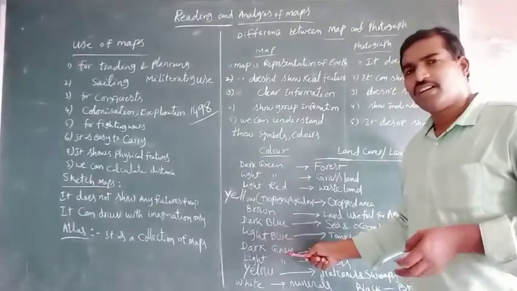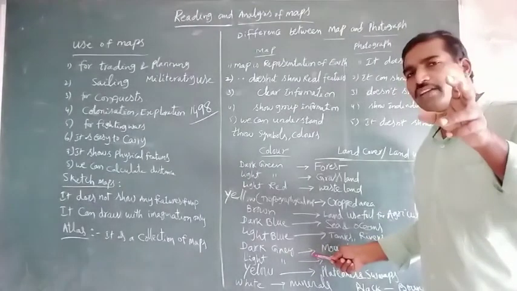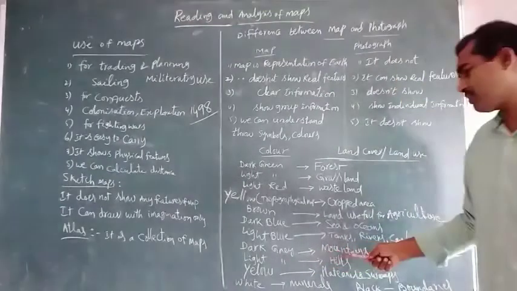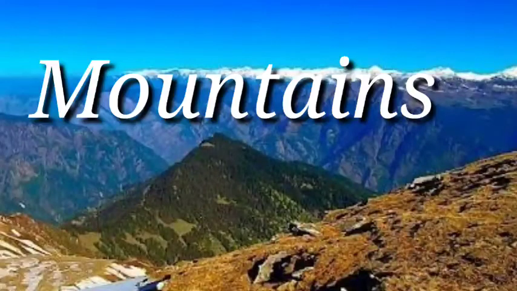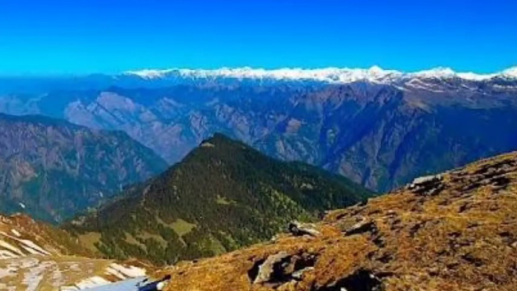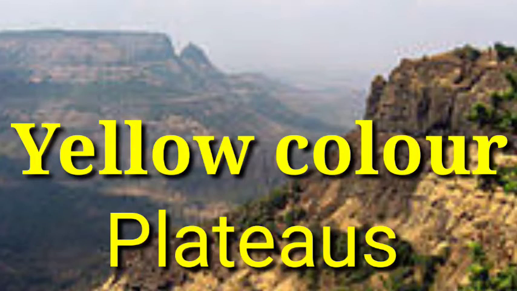Next one, dark gray. Dark gray color indicates mountains. Next one is light gray. Dark gray indicates mountains, light gray indicates hill areas. Next one is yellow color, which indicates plateaus. Understand?